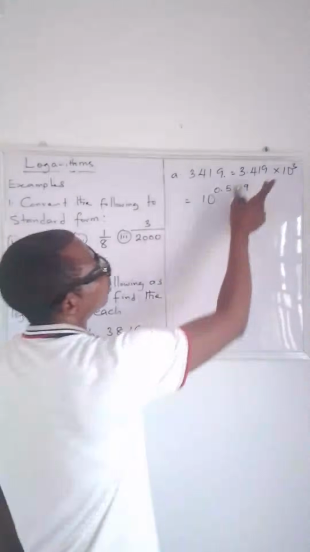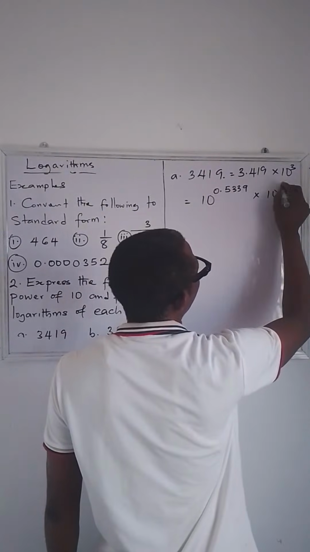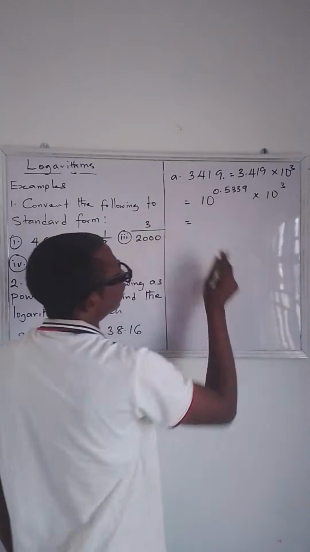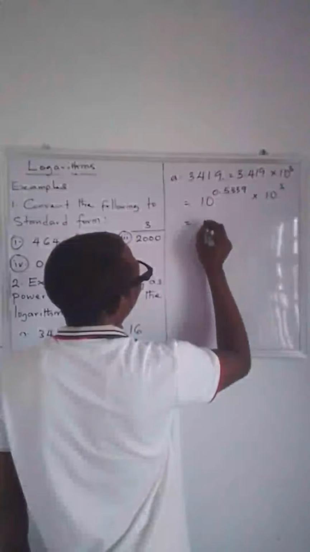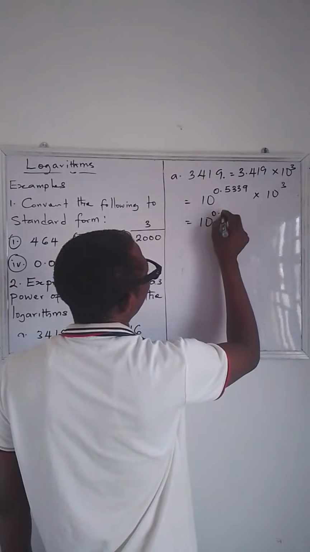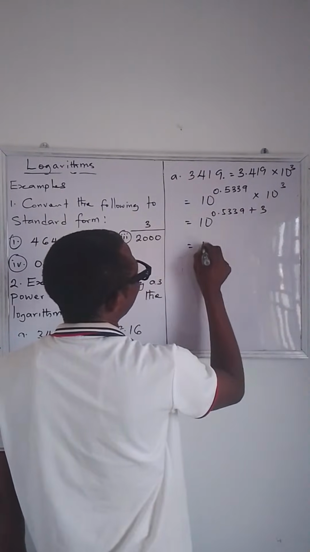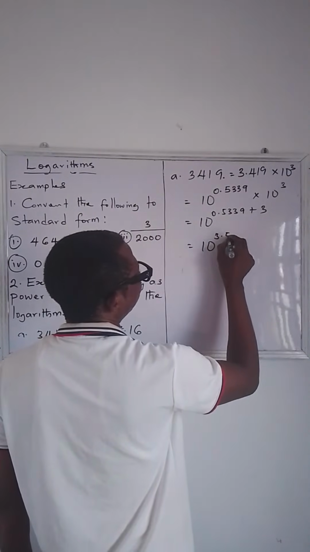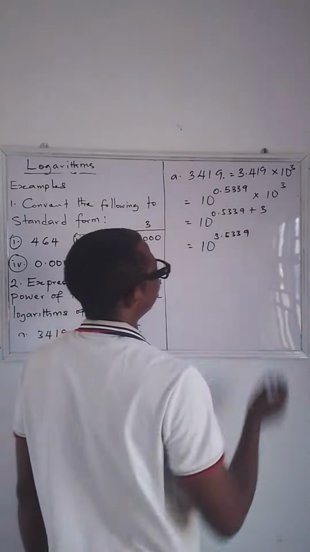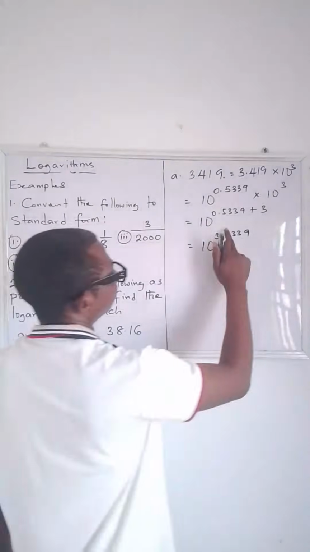So this is this. We have times 10 raised to the power of 3. Now, the next thing is to apply law of indices here. When multiplying, you add power. So we have 10 raised to the power of 0.5339 plus 3. When you add this and this together, you have 3.5339. So that is what you have as your answer.